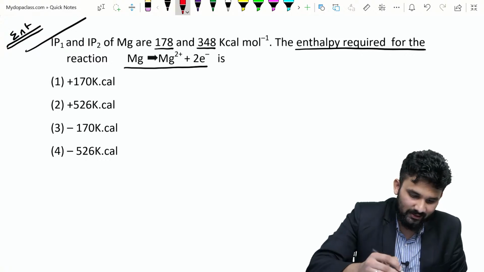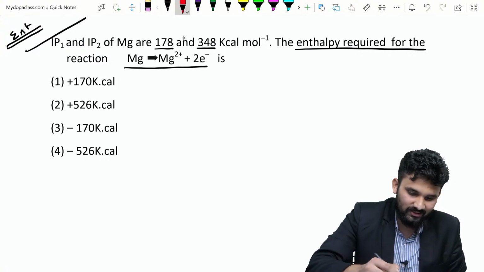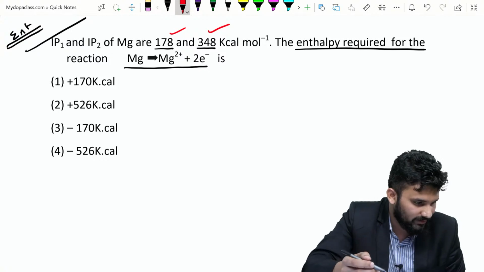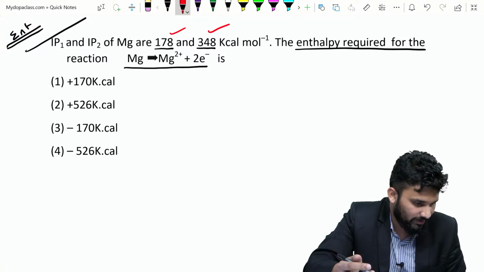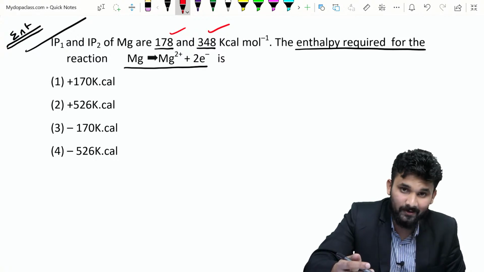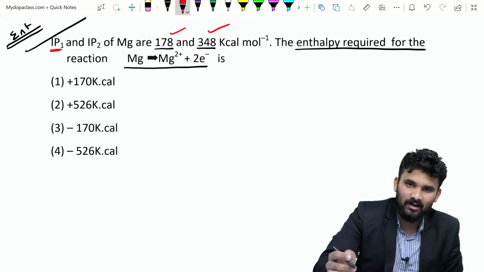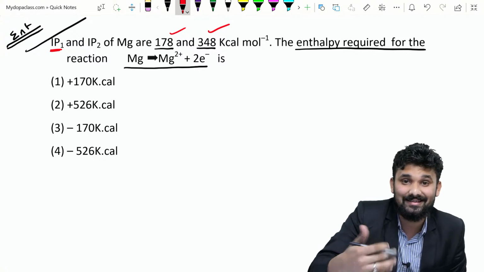Here the question is that IP1 and IP2 of Mg are 178 and 348. We want to calculate Mg gives Mg2 plus 2 electrons. A lot of people are putting option 2 and some people are putting option 3. So what is the option here? Okay, we can do our problem. What is meant by IP1? IP1 is the first ionization energy.